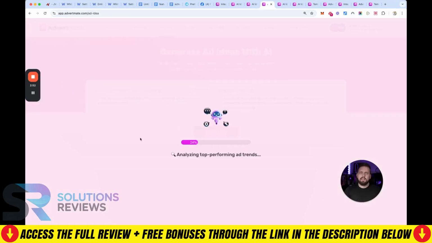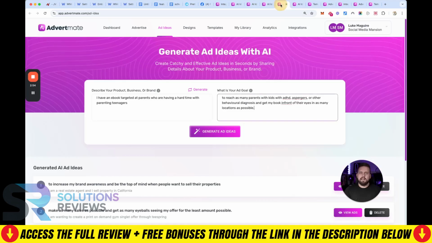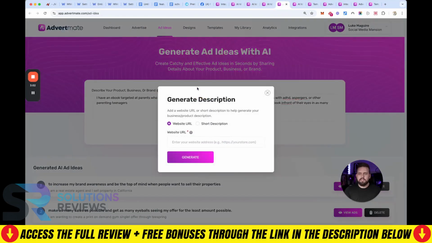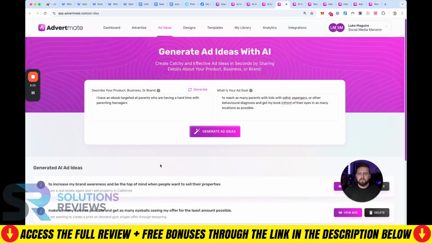Hit generate. Now we could also do that directly at the top under the ad ideas, which I've also copied here. We can even regenerate this here, and it'll give us a base. You can even create our own text based on our own website or a short description that we give it to get an even more in-depth answer there. And this is where we can also check any past generations, the ideas that we've created.